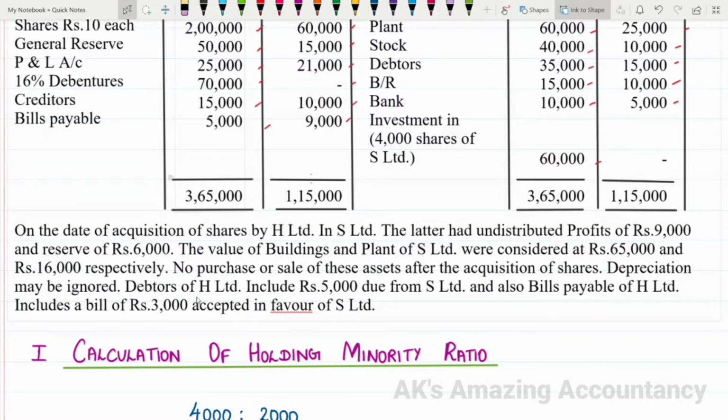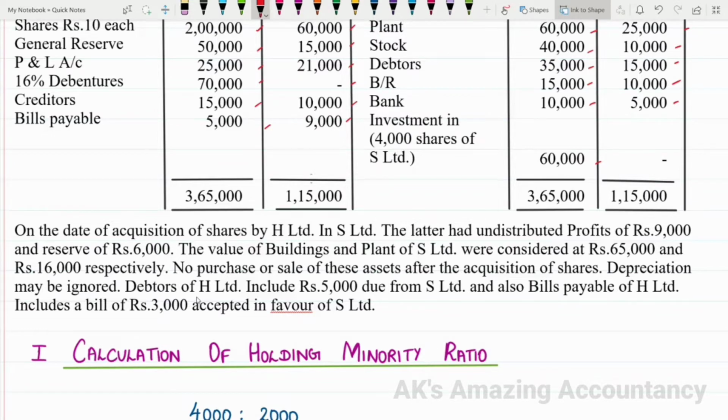No purchase or sale of these assets after the acquisition of shares. Depreciation may be ignored. Debtors of H Limited include rupees 5,000 due from S Limited, and also bills payable of H Limited includes a bill of rupees 3,000 accepted in favor of S Limited.